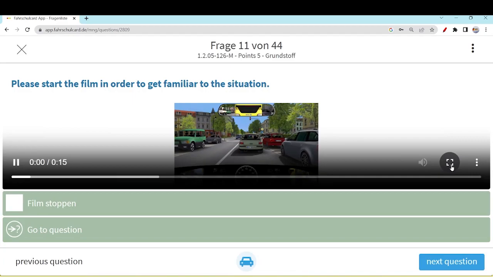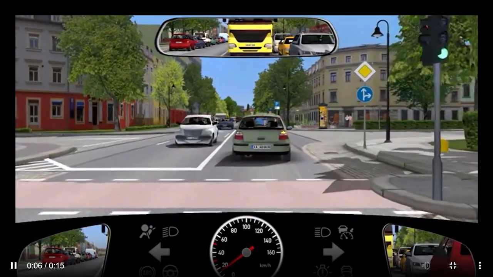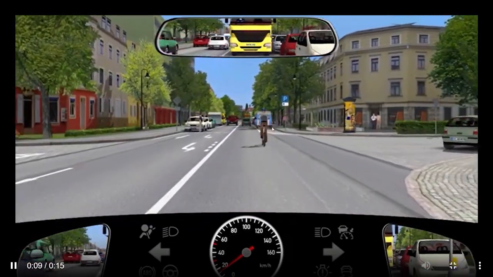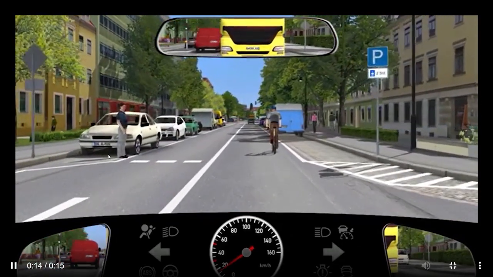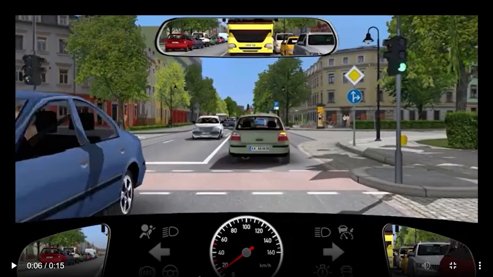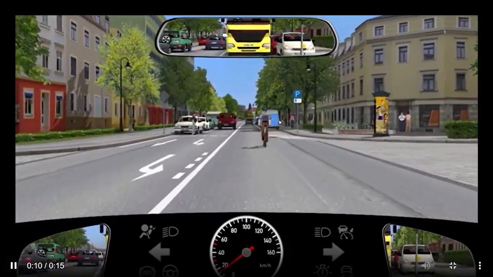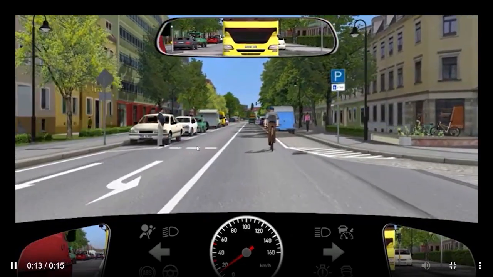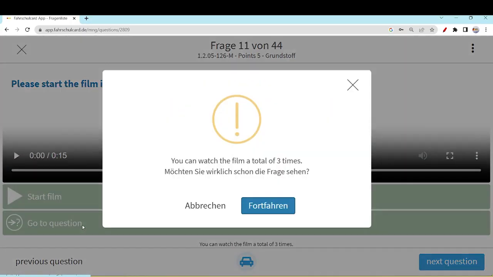Next question is again a video question. So we are on the roadway, the signal is green, indicated to ride this car, turn right. A cyclist is there on the roadway, a very narrow roadway, and this person is standing on the roadway. I think anyhow there is no Fußgänger, maybe he's waiting for somebody. But let's see if we have some other scenario in this video. I don't think so. This cyclist is on the roadway, solid line, we cannot cross the line, and then there is some parked vehicle, so maybe the cyclist will try to bypass and turn a bit left. Okay, so let's see what the question is.